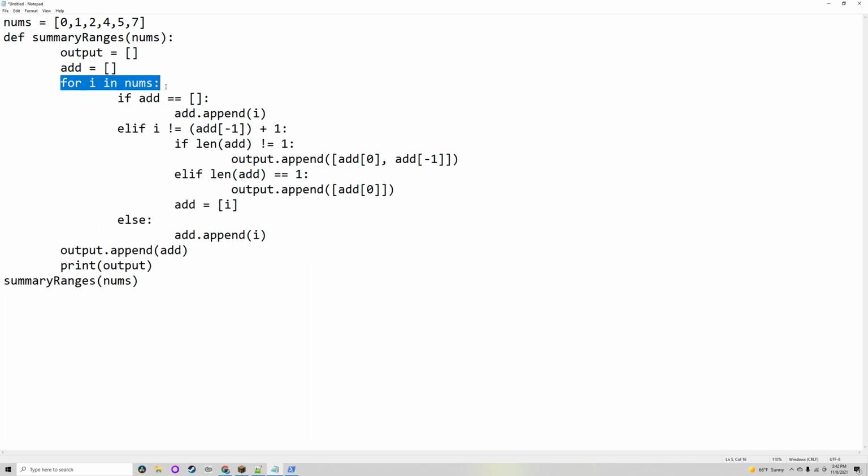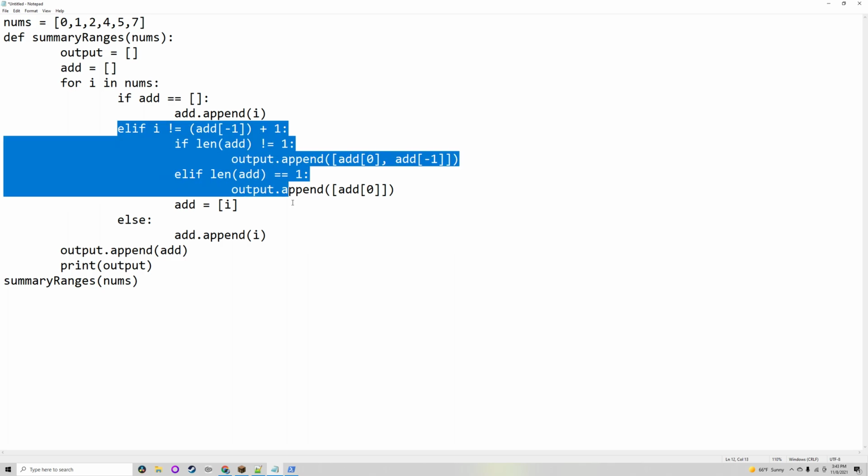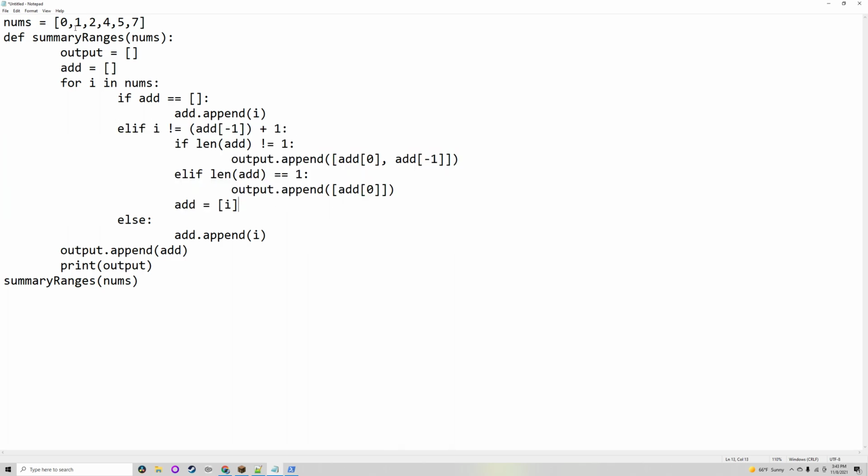So for loop through nums, and if add is nothing, it will append something. And if it's not nothing, and i is not equal to the last add, so the most recent add. So let's say add had 0 and 1 in it, and i had 0, 1, and 2. So 2, i, which is 4, would not be equal to 2 plus 1. So it would go in here. Just if it is equal, so 1 to 2, it would just add it to the array.